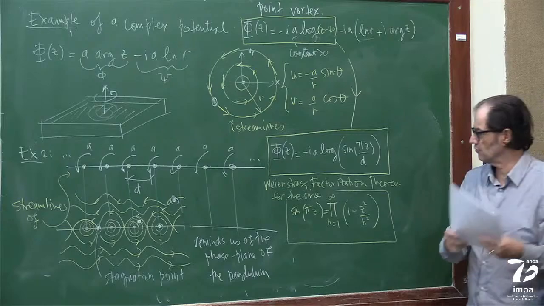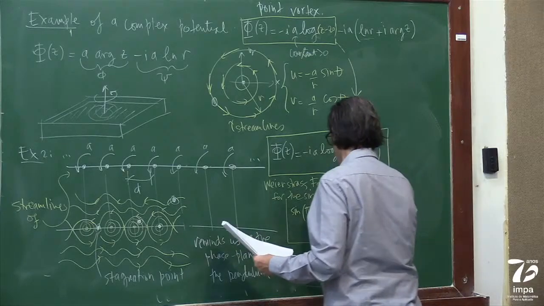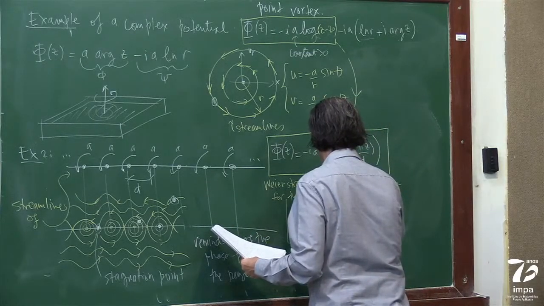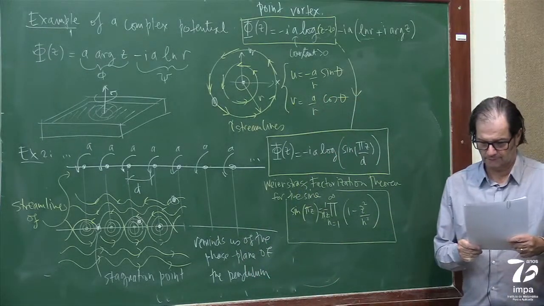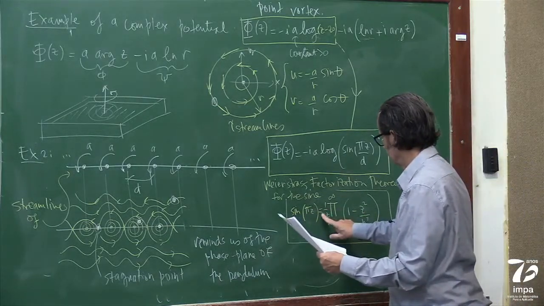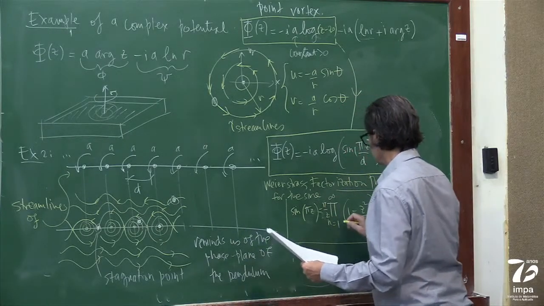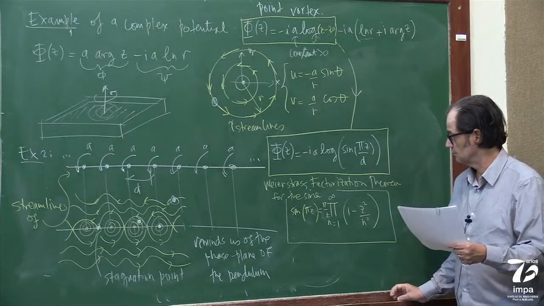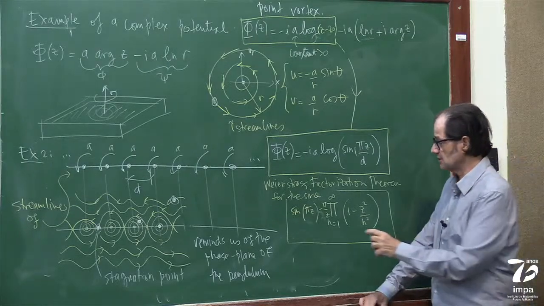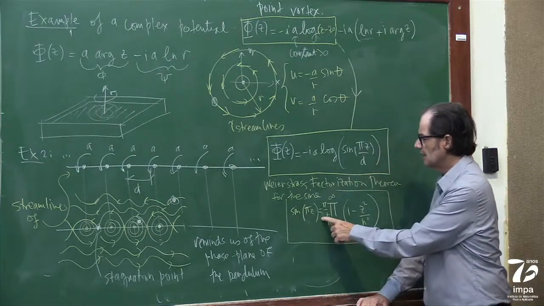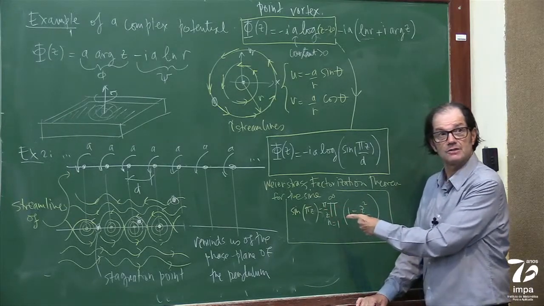So the Weierstrass factorization theorem tells us, oops, I forgot something here, that the sine of pi z, and I forgot something else, which is 1 over, sorry. I can fix it. Here we go. Okay. So the Weierstrass factorization theorem tells us that sine of pi z can be written like this, which is pi over z, infinite product of these guys.